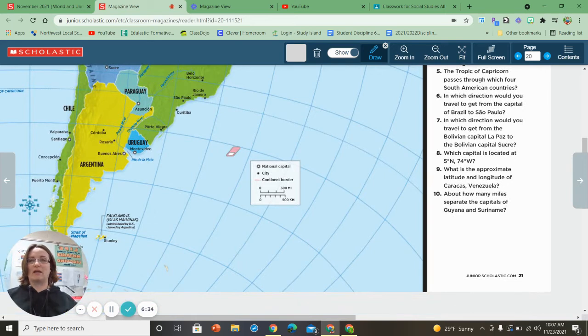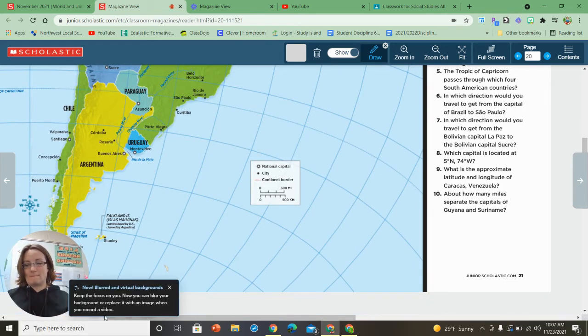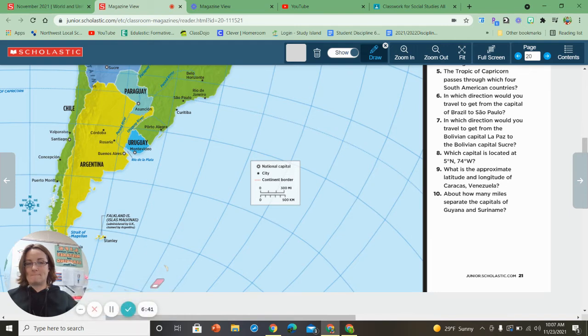So you got to give a number with a degree sign, and then it's either north or south of the equator, and then a comma after that, and then a number with a degree sign. It's either east or west of the prime meridian. So make sure your longitude line or your approximate latitude and longitude has both parts. You need numbers and letters behind each number. The first one should be a latitude. Second one should be your longitude.